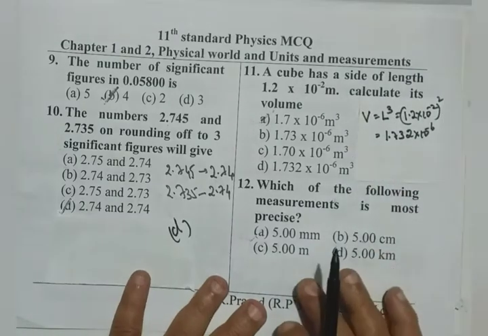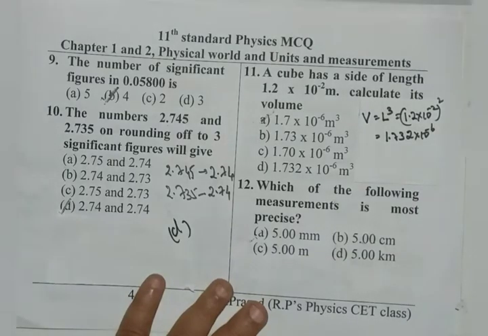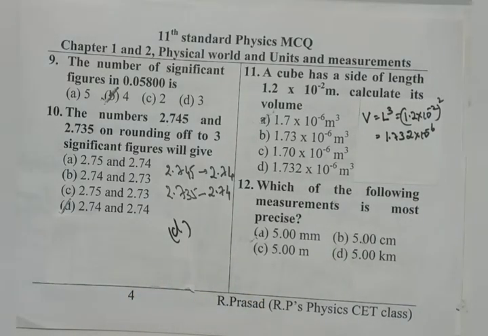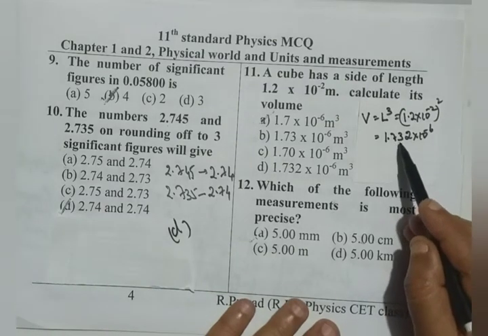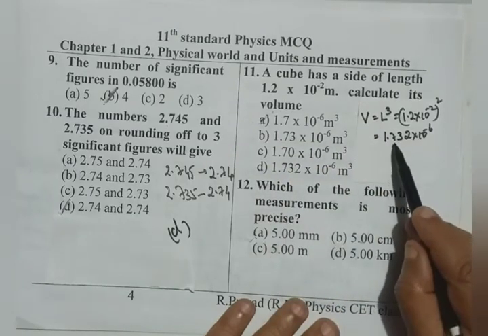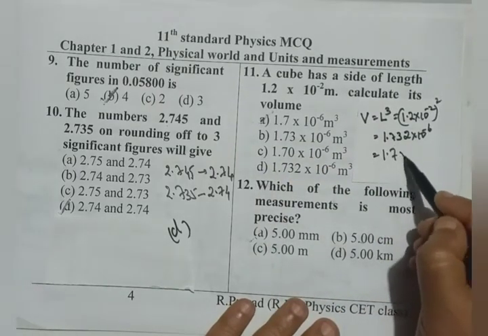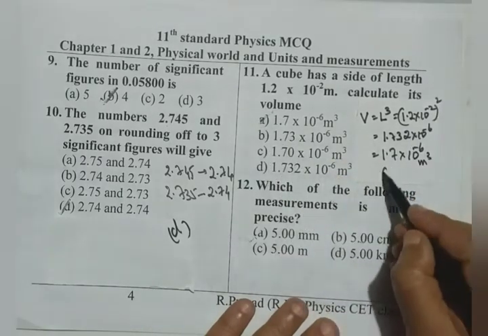But since we are multiplying 1.2 three times, according to the rules of carrying the significant figures for the result, once we do the multiplication, the least number of significant figures is to be kept in the answer. That is, we have to report with the least number of significant figures. 1.2 is 2 significant figures, here also 2 significant figures. That means the answer is 1.7 × 10 raised to minus 6 meter cube. So option A is correct.